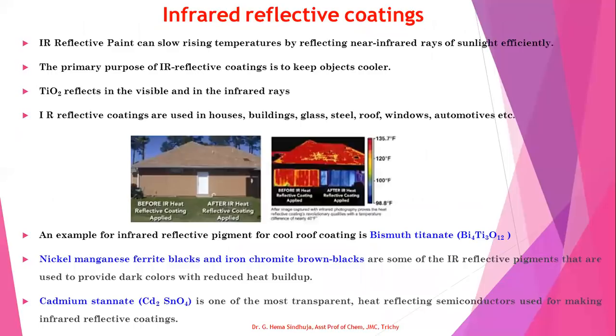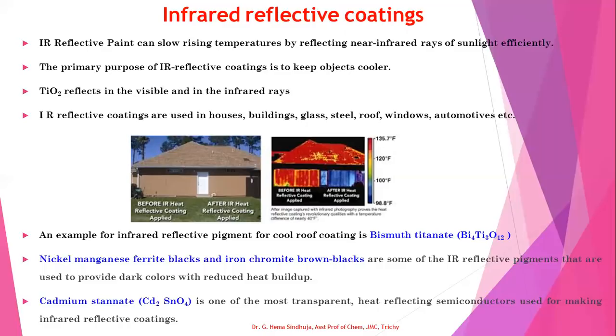Next, we see about infrared reflective coatings. IR reflective paints are nowadays in current use because they can slow the rising temperatures by reflecting near IR rays of sunlight efficiently. The primary purpose of this coating is to keep the object cooler. Titanium oxide reflects the visible and the infrared rays. IR reflective coatings are used in houses, buildings, glass, steel, roofs, windows, automotives, etc.